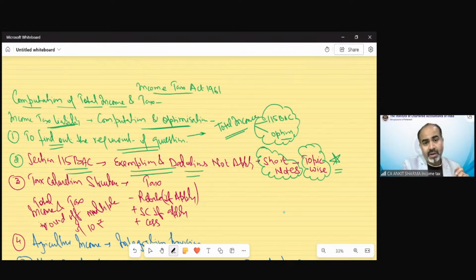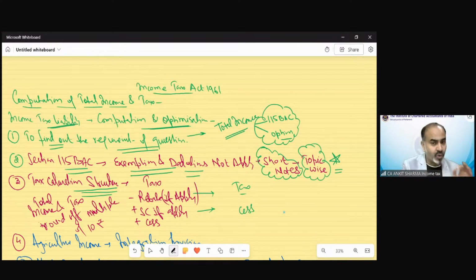Next, the tax calculation structure. In most cases I have seen, when a question asks for calculation of tax, in certain cases students apply just tax and maybe cess. Some students forget that rebate may be applicable, or surcharge may be applicable.